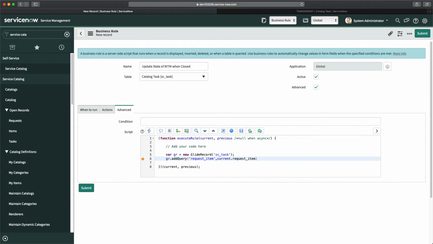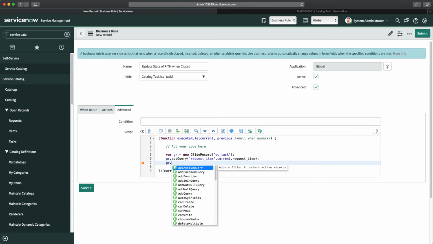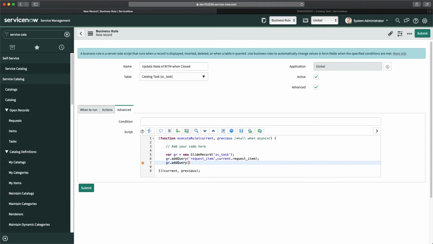So this is the field we have. You have to match that value, and then I will do gr. Now here we have to check the state as well. So for that we will do gr.addQuery, and I can do state.